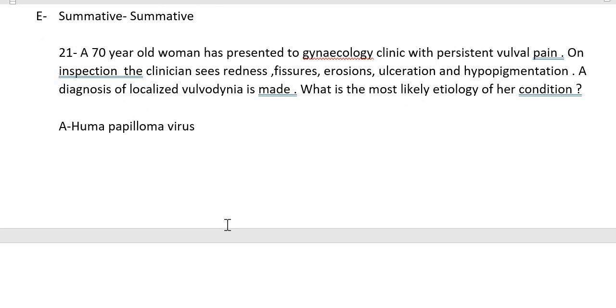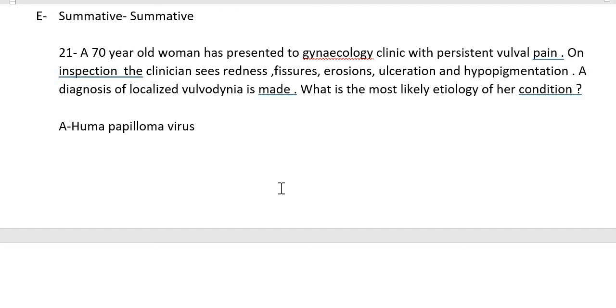Then question number 21. A 70-year-old woman has presented to the gynecology clinic with persistent vulval pain. On inspection, the clinician sees redness, fissures, erosions, ulcerations, and hypopigmentation. A diagnosis of localized vulvodynia is made, so what is the most likely etiology of this condition? She has redness, fissures, erosions, ulcerations, hypopigmentation. They didn't say that there is whitening, and she is 70.